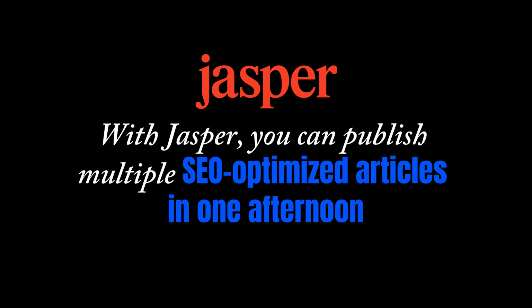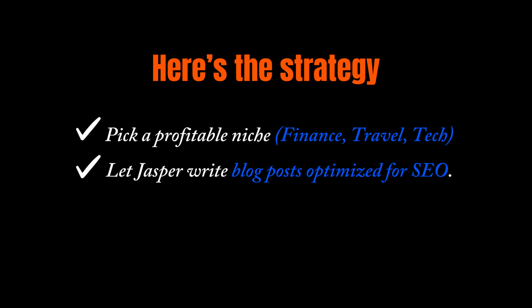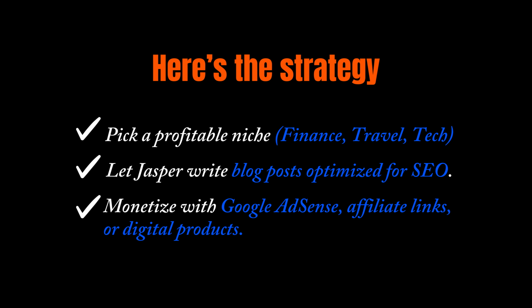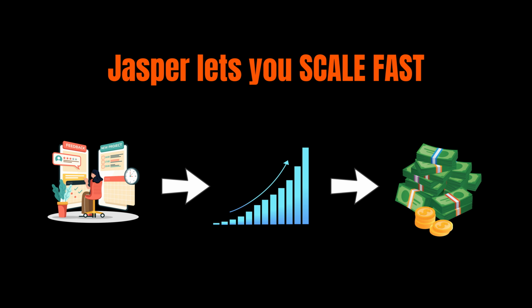Method 2: Blogging for ad revenue. With Jasper, you can publish multiple SEO-optimized articles in one afternoon. Here's the strategy. Pick a profitable niche: finance, travel, tech. Let Jasper write blog posts optimized for SEO. Monetize with Google AdSense, affiliate links, or digital products. The more you post, the more traffic, the more money. Jasper lets you scale fast.